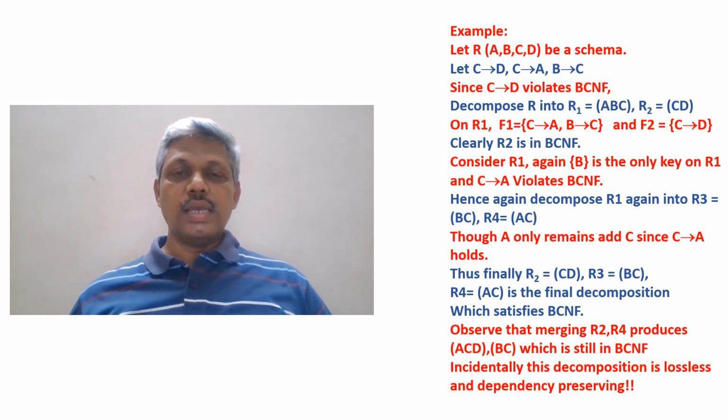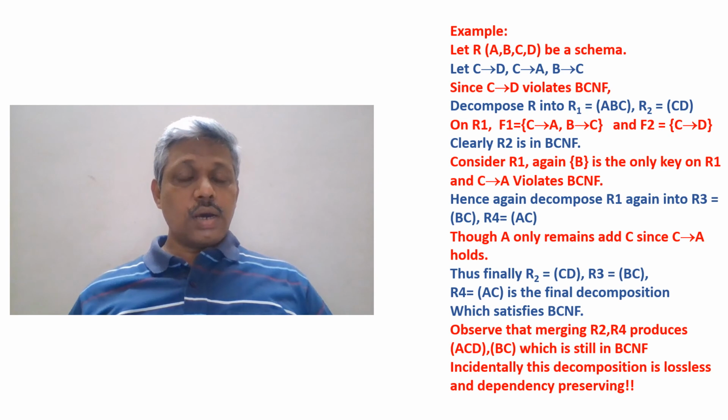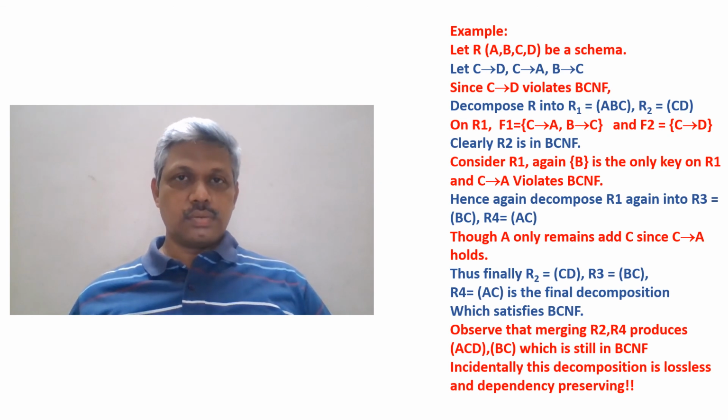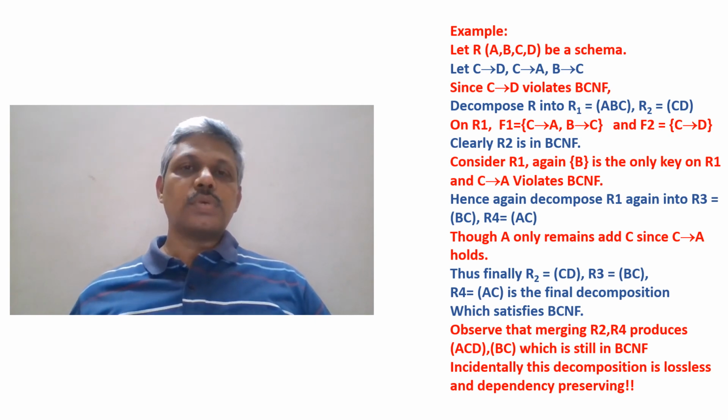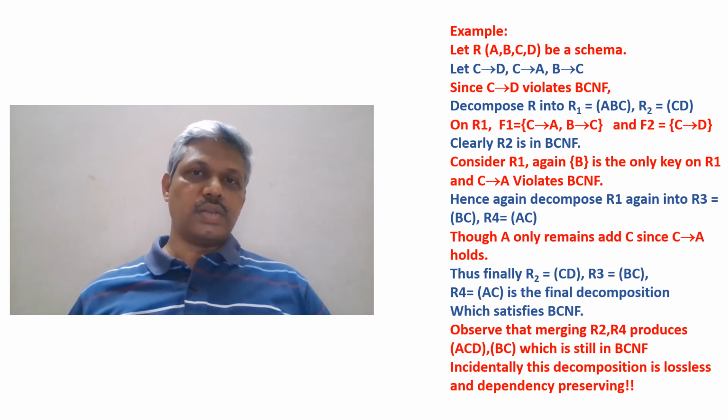So even if I combine CD and AC, ACD and BC is one decomposition that is also in BCNF. That means the algorithmic process ensures us a decomposition into BCNF, but that is not the only way we can do it. We can do it in several ways. That's what I mean to say here. Ensuring BCNF can be done through the algorithmic process, but there are other alternatives with which we can also decompose into BCNF.